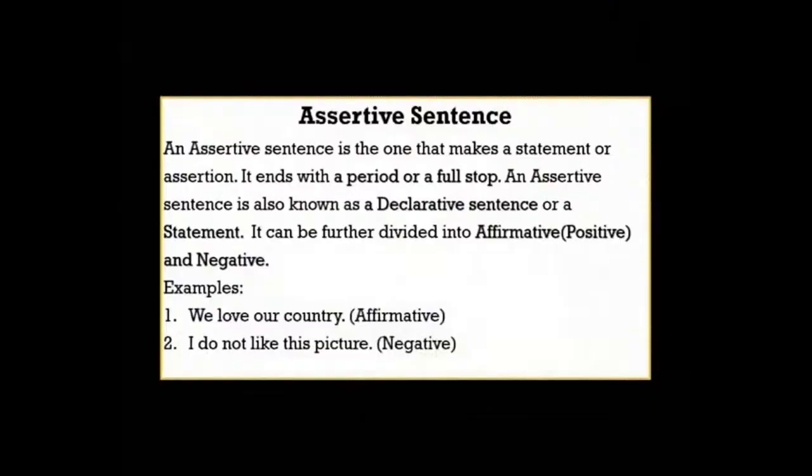So, is it clear what is an assertive sentence? It is the one that makes a statement or assertion. These are also called declarative sentences or statements, and these can be divided into two parts: affirmative, positive or negative. Now, let us do some exercises.